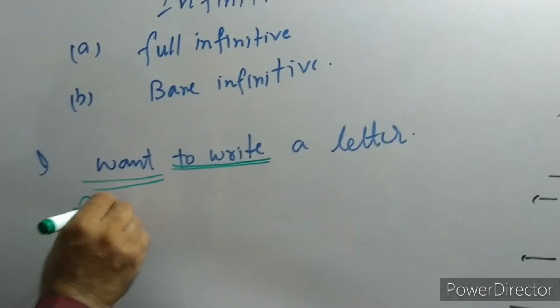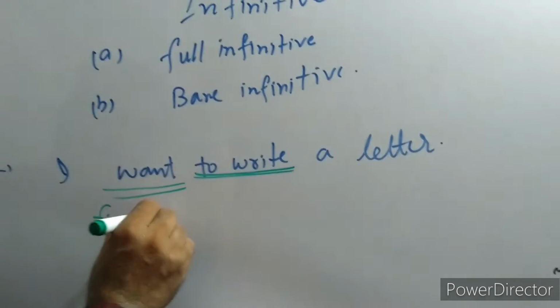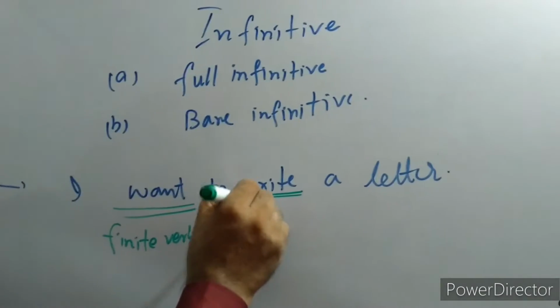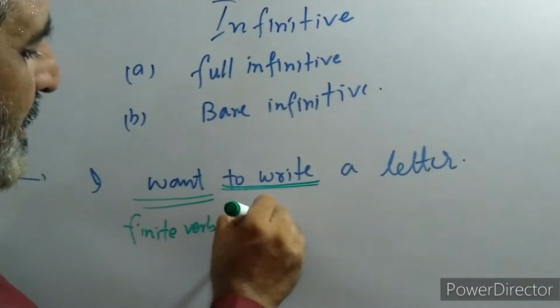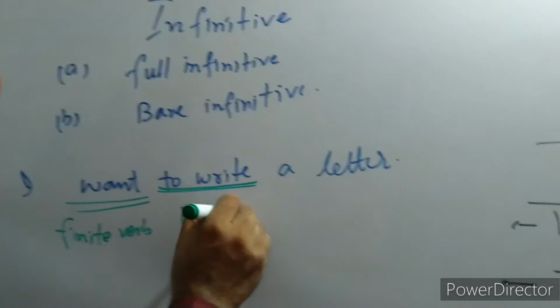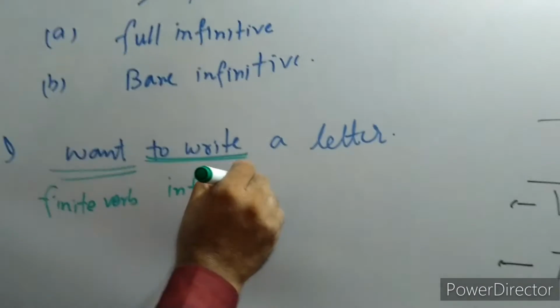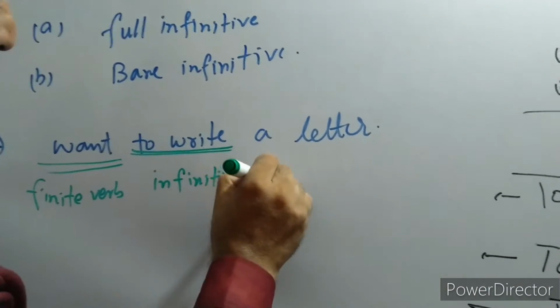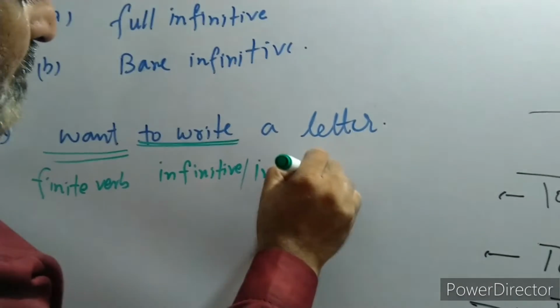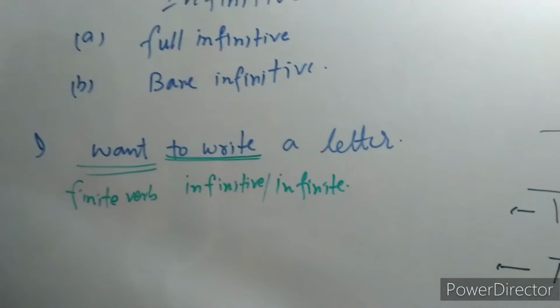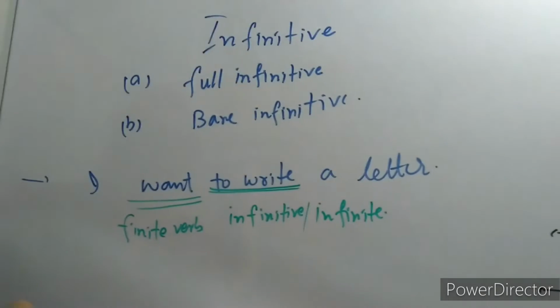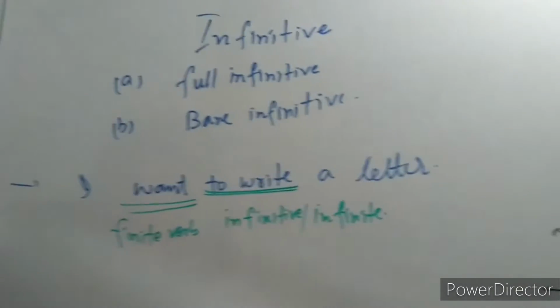One is a finite verb, and to write is infinitive in this sense, or infinite verb. We should define finite verb and infinite verb also.